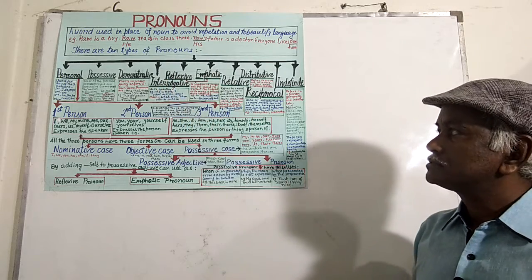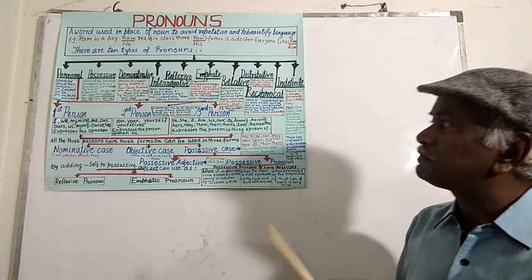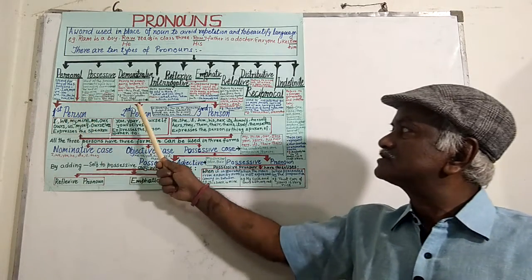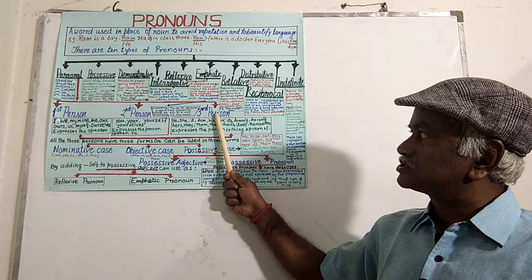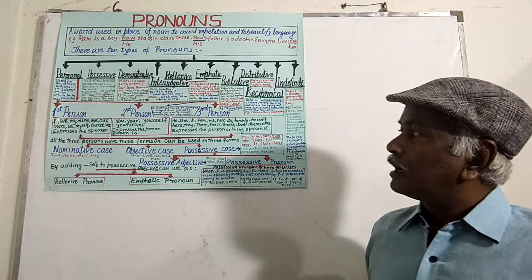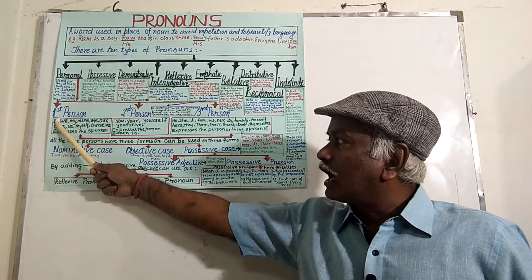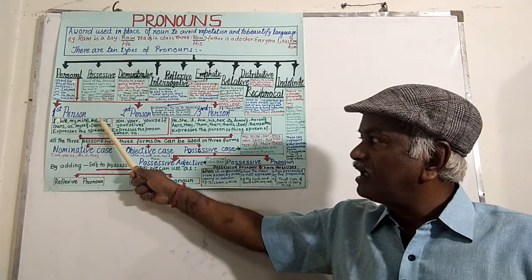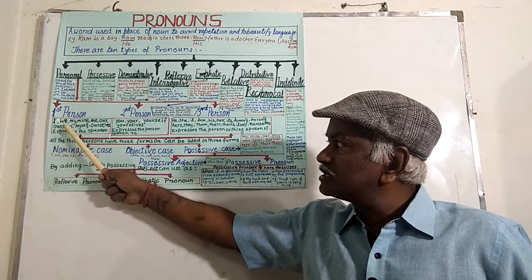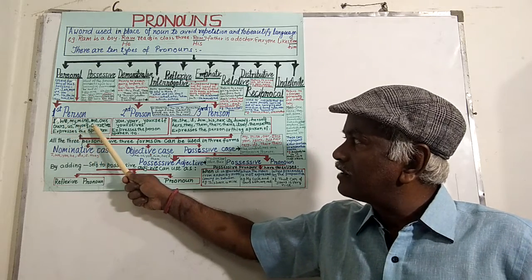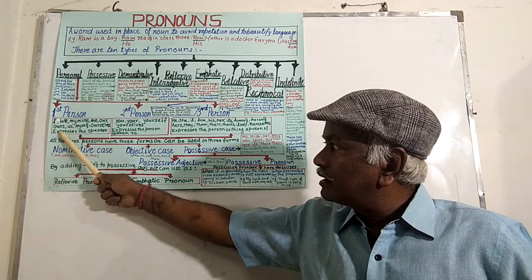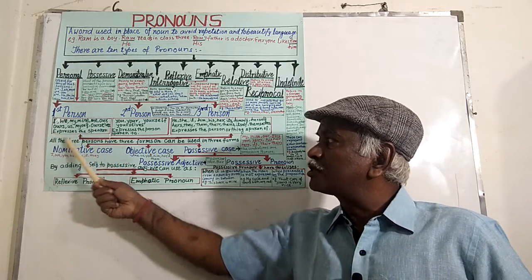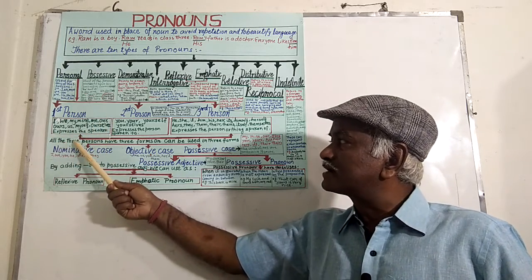And next, elaborating personal pronouns, which have three types: first person, second person, and third person. First person pronouns are I, we, my, mine, me, our, ours, us, myself, ourselves, and these express the speaker.